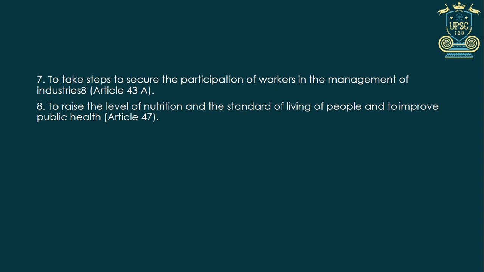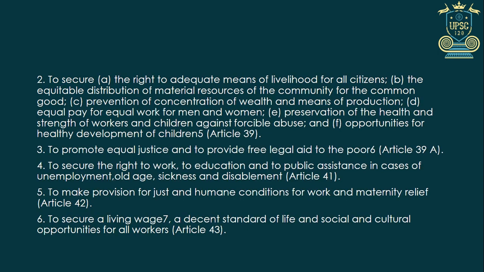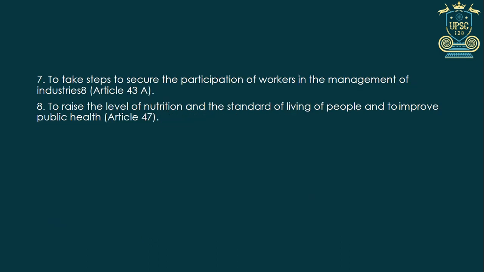Yes, nowadays we all know how the labor union and all works. It works on the principle of Article 43A. To raise the level of nutrition and the standard of living of people, to improve the public health, that is Article 47. Please remember, friends, the article numbers 38, 39, 41, 42, 43, 43A and 47. Okay.